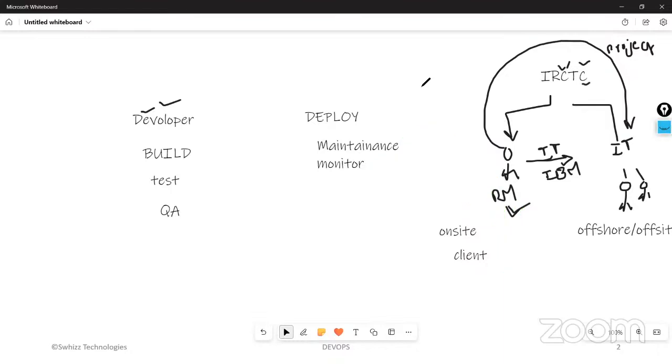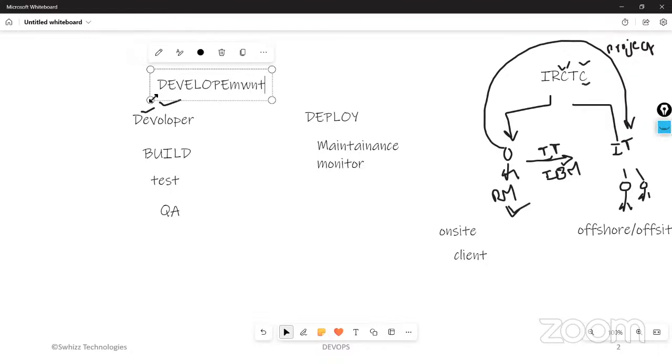Okay, and this entire team, we are going to call it the development team.